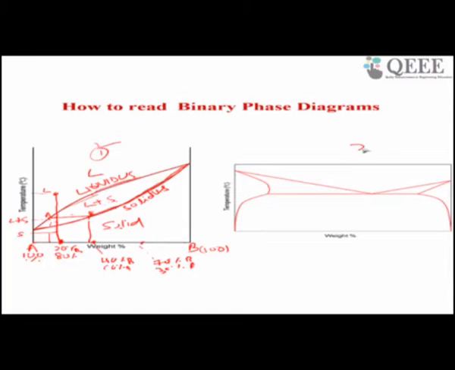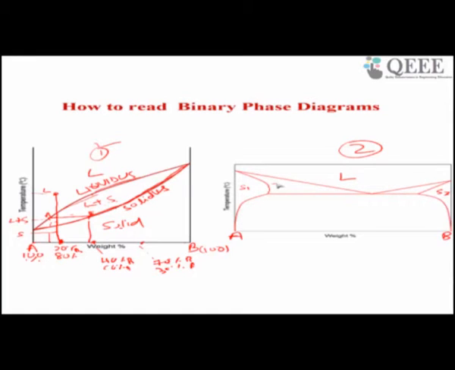Similarly, this is binary system 2. Here also, if you want to read this alloy, you can see this is alloy A and this is alloy B. For a few alloy systems, you will get this kind of phase diagram. We will discuss it in detail in the next class, when I will discuss the eutectic phase diagram. Here, this is A and this is B. This is your liquid. This is solid phase 1, and this is solid phase 2.